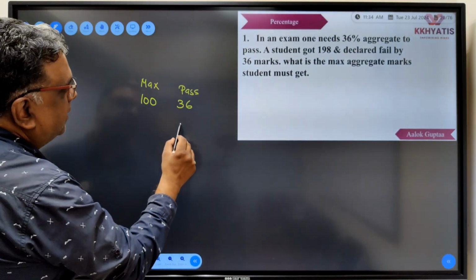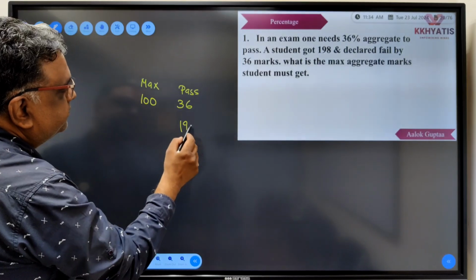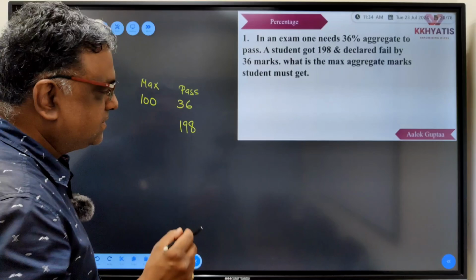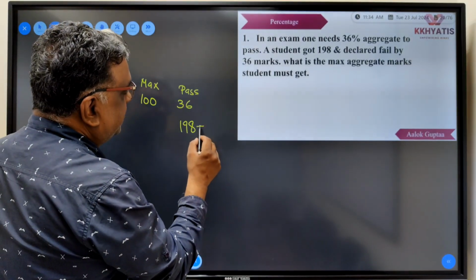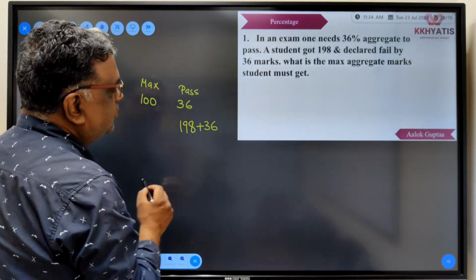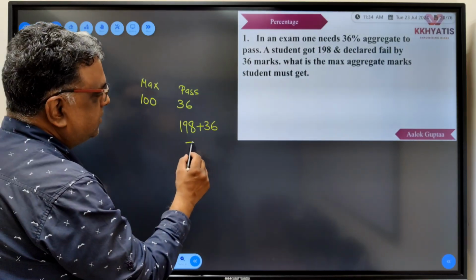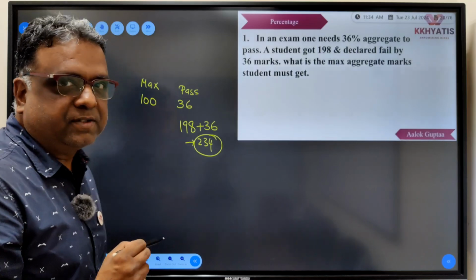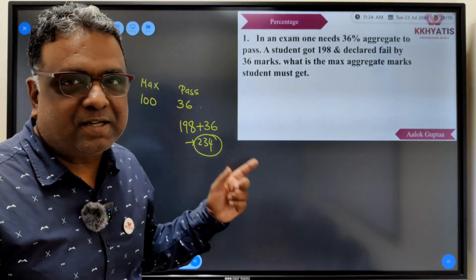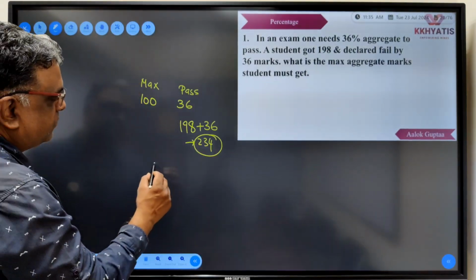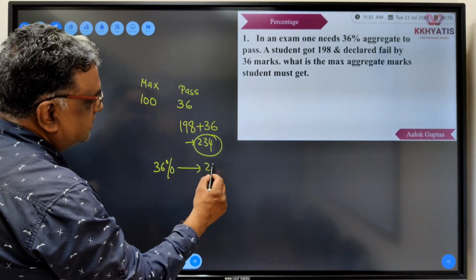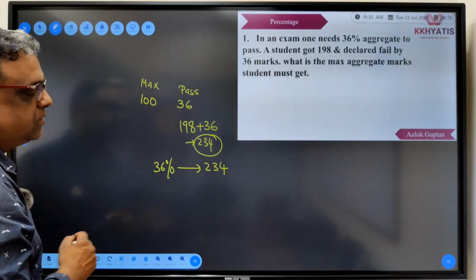A student got 198 and he failed by 36 marks, which means if he had to pass, he should have secured 36 more, which means he should have secured 234 marks. Correct? So 234 are the passing marks, which means this 36% that is required to pass corresponds to 234.